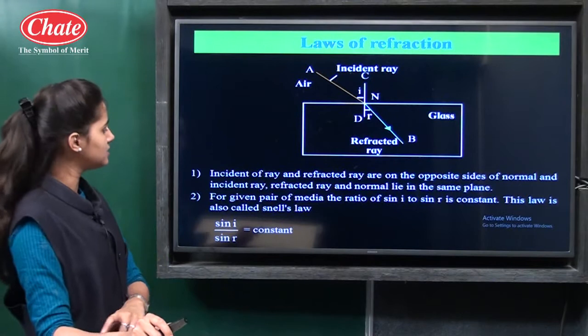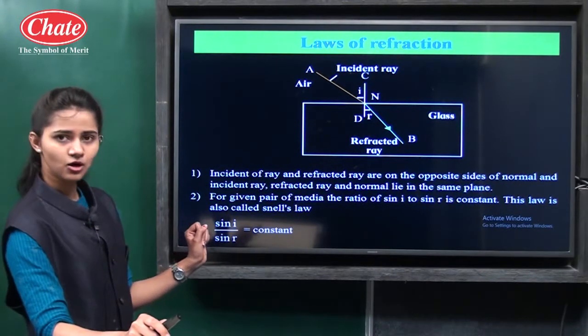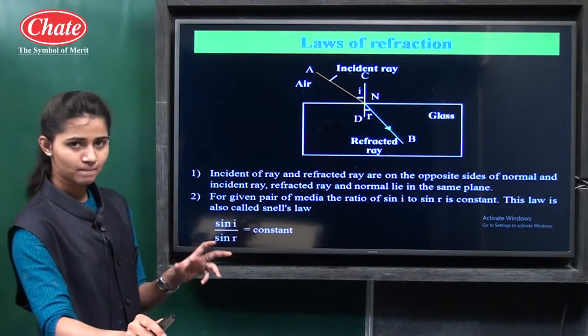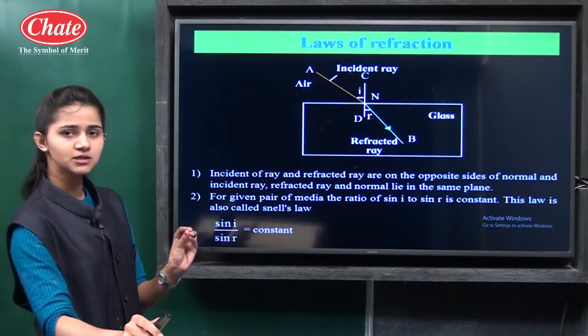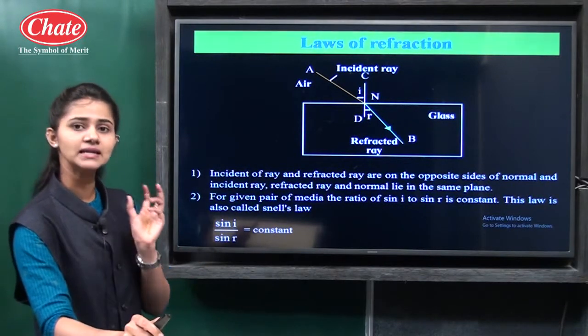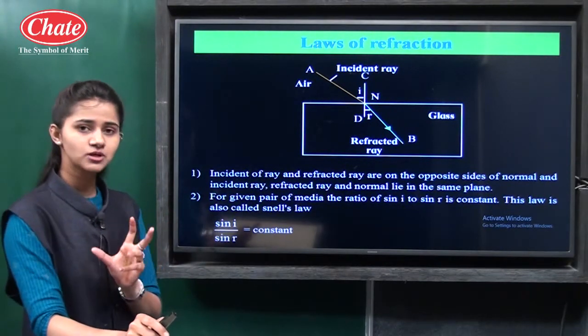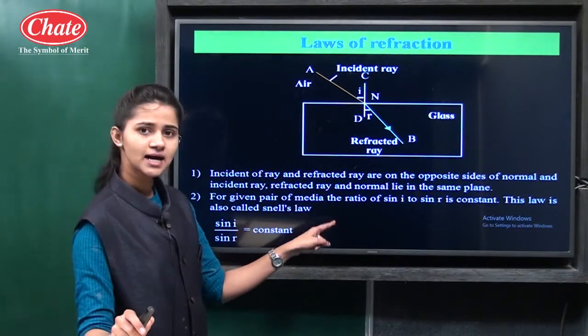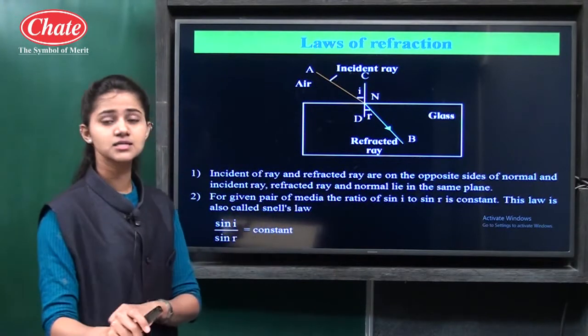Then the second law of refraction is that for a given pair of media, meaning the pair of media should be fixed, like air and glass, glass and water, water and air, the ratio of sin i to sin r is a constant.